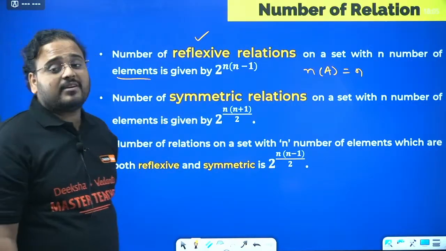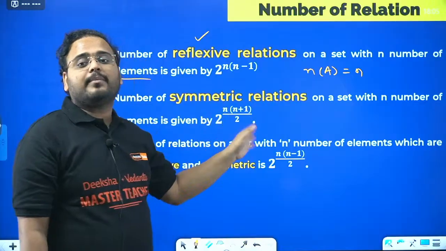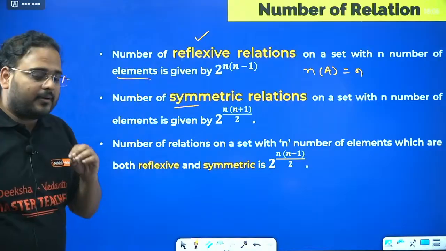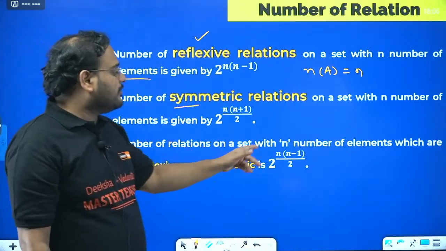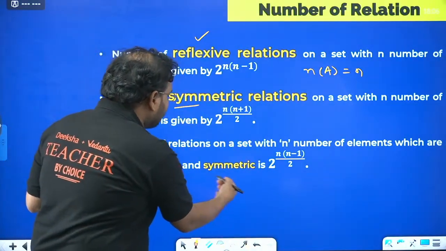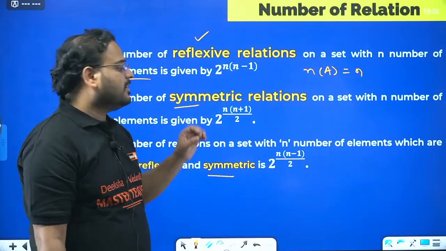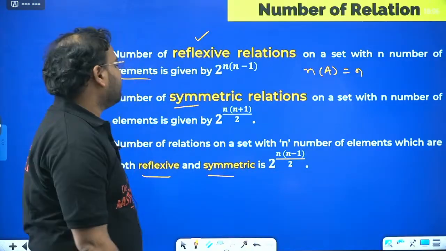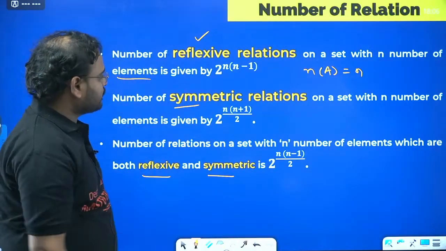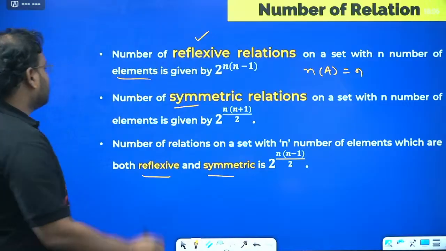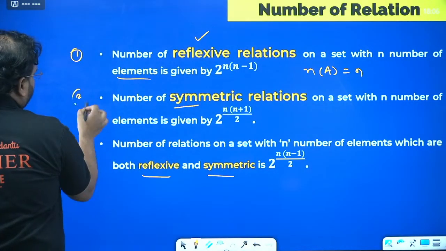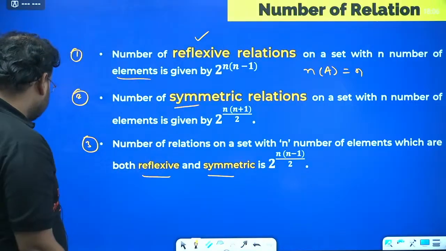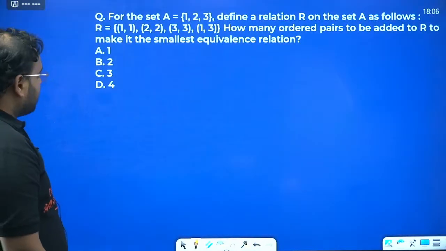Number of symmetric relations is given by what? 2 power n times (n plus 1) by 2. This is the symmetric relation. Number of relations on a set which are both reflexive and symmetric is given by 2 power n times (n minus 1) by 2. So these are the 3 important formulas, 1, 2 and 3. Please take a note of this, very, very important.